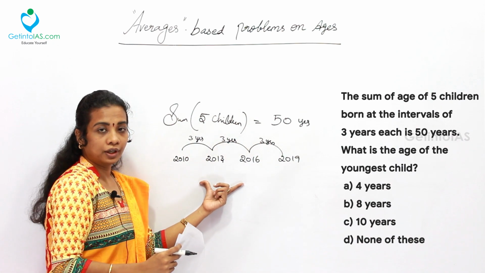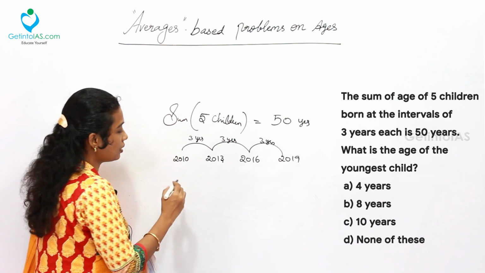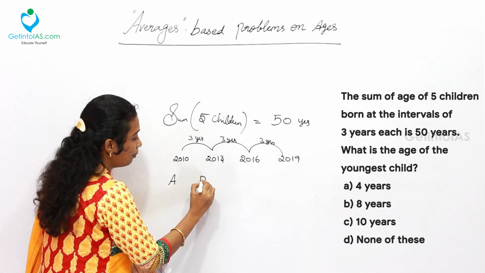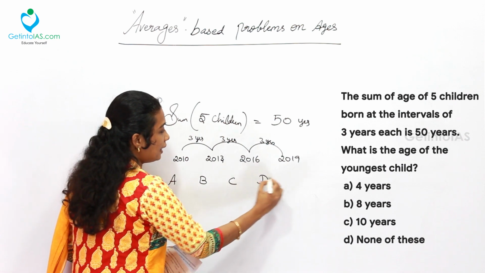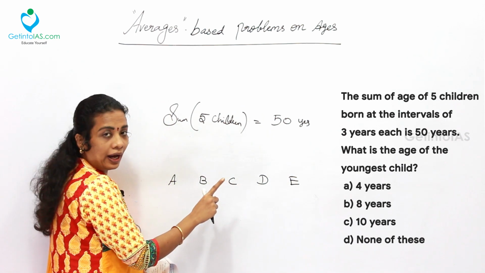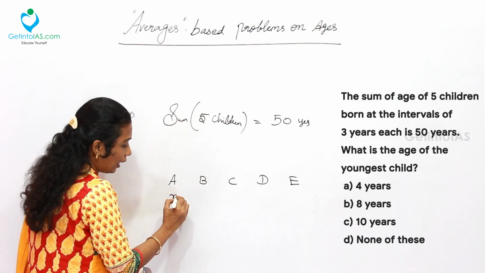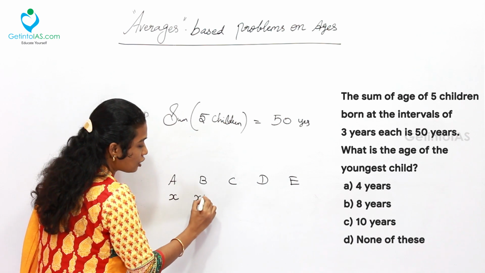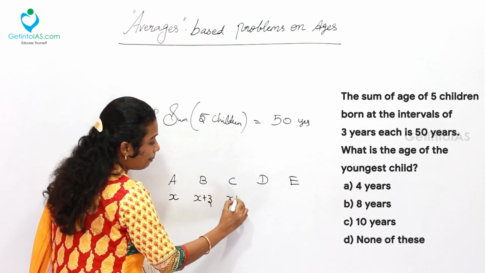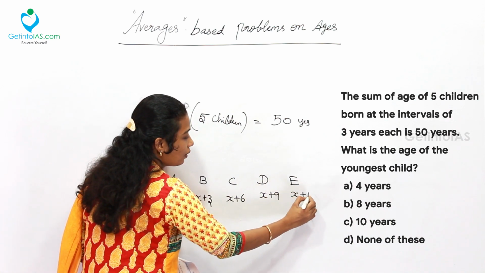So how do we derive this? There are 5 children in total, say A, B, C, D and E. Let the year of birth of the first be x. Then the others are x plus 3, x plus 6, x plus 9 and x plus 12.